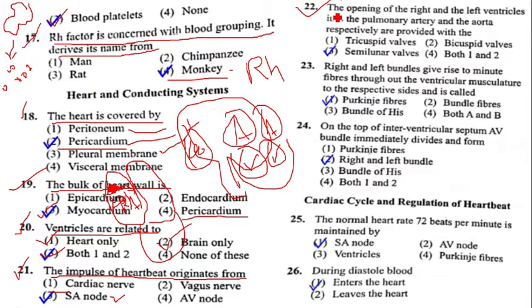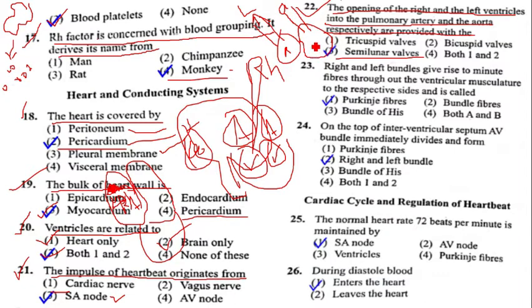Question number 22, the opening of the right and left ventricles into the pulmonary artery and pulmonary aorta respectively are provided with. Answer is semilunar valves. Here, we can see this is the right ventricle and this one is the left ventricle. From the right ventricle arises the pulmonary artery, which sends deoxygenated blood to the lungs. From the left ventricle arises the aorta, which sends oxygenated blood to the body parts.